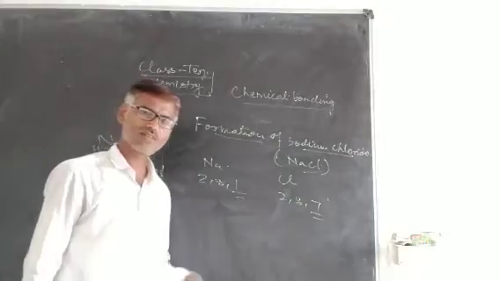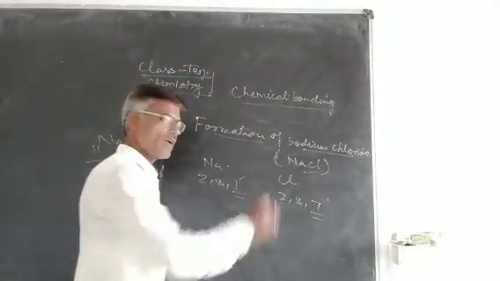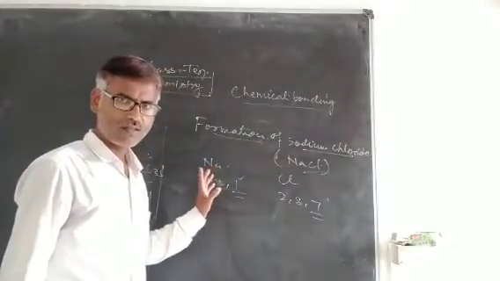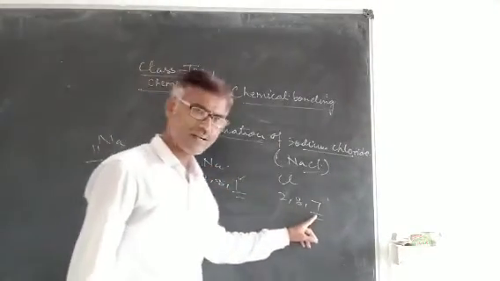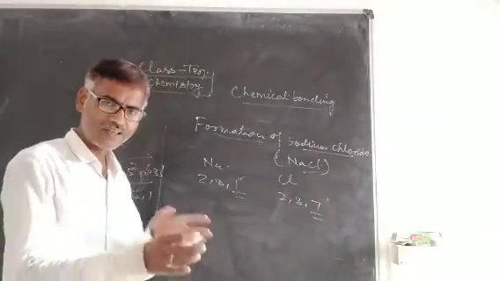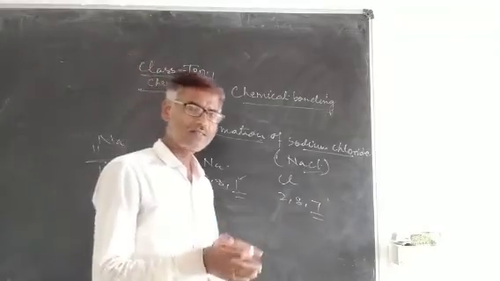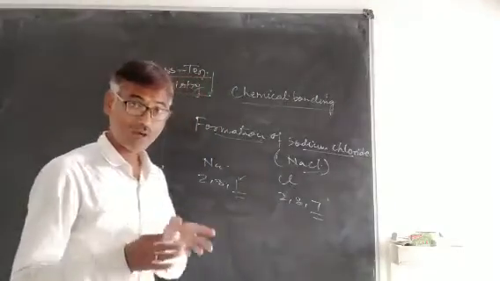This condition favors the formation of an electrovalent bond. One of the atoms has 1 electron in its valence shell, while the other participant has 7 valence electrons. This is the condition which favors exchange of electrons and hence the formation of an ionic bond.